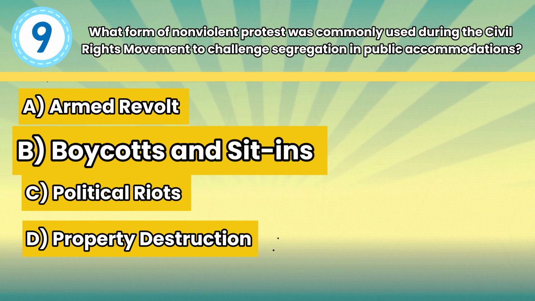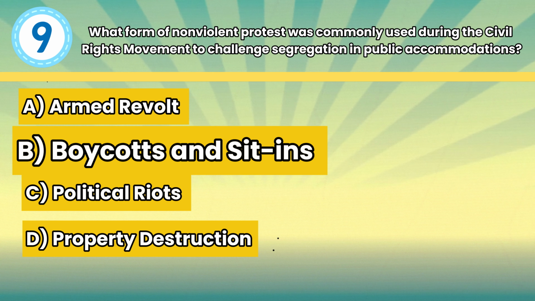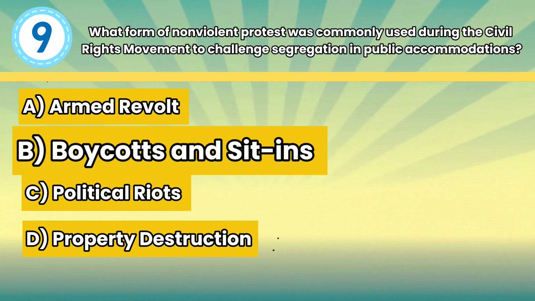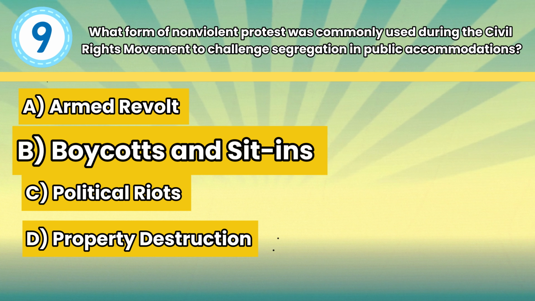Answer: B. Boycotts and sit-ins. Boycotts and sit-ins, like the Montgomery bus boycott and the Greensboro sit-ins, were effective tactics that disrupted segregated businesses and brought attention to the injustices of Jim Crow.